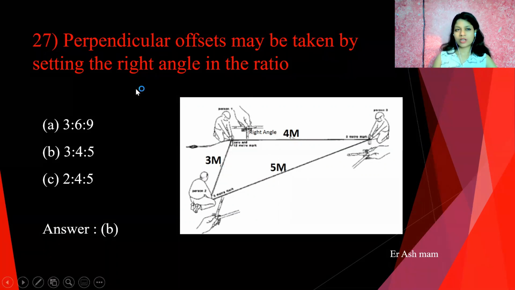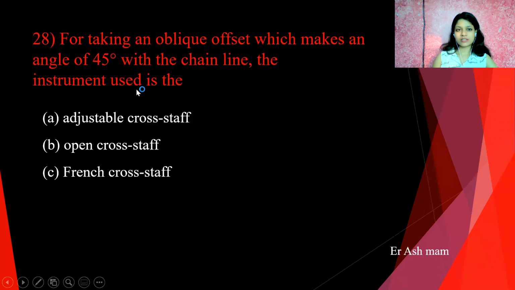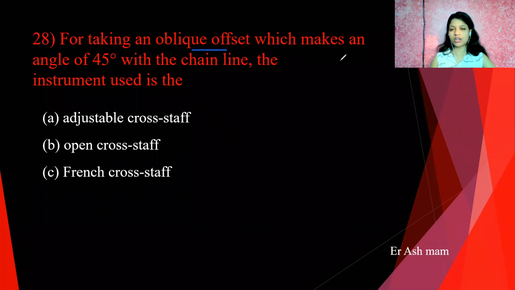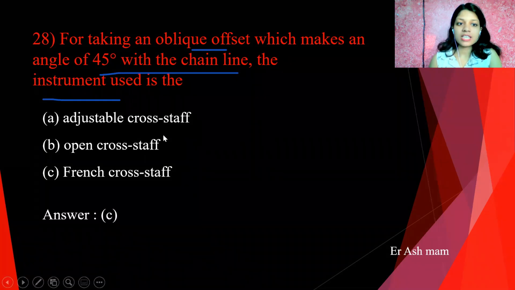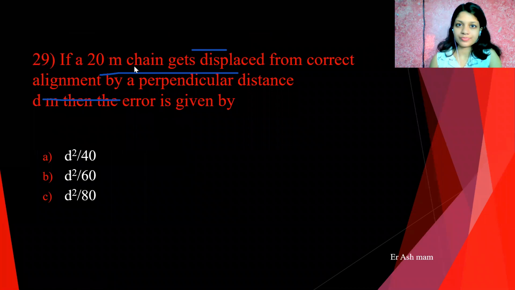Okay. Next one is, for taking oblique offsets which make an angle of 45 degree with chain lines, the instrument used is, so answer here is C, French cross staff.